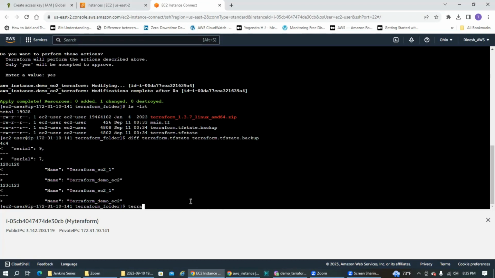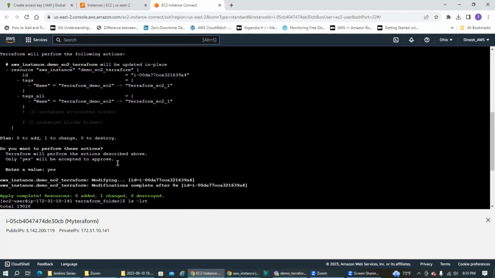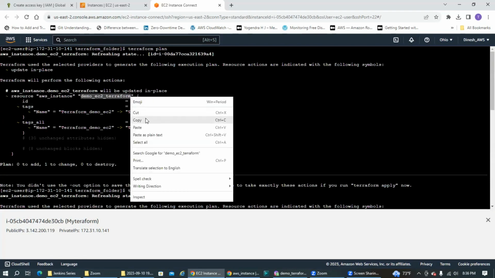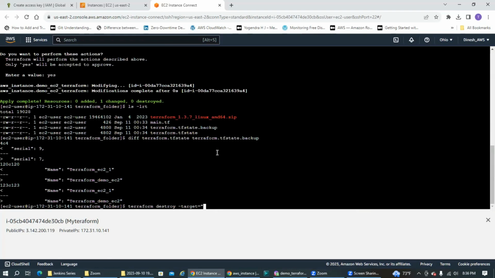Now, let's just destroy this. So the command is terraform destroy. You need to give target, okay, if you want to destroy any specific resource. Now, in this case, the name of my resource is demo.ec2. Remember, that's what we have given the instance name. I'll copy, paste.